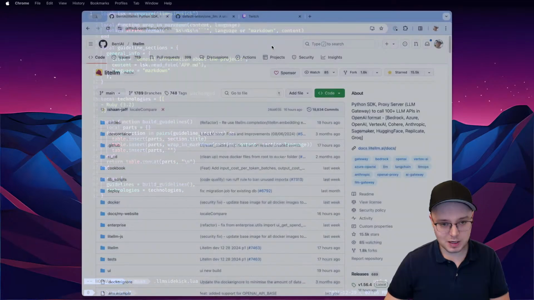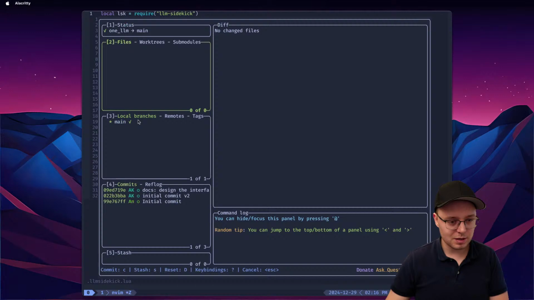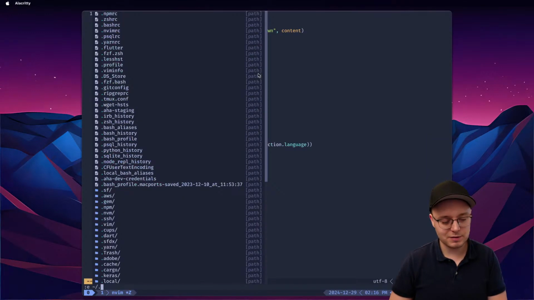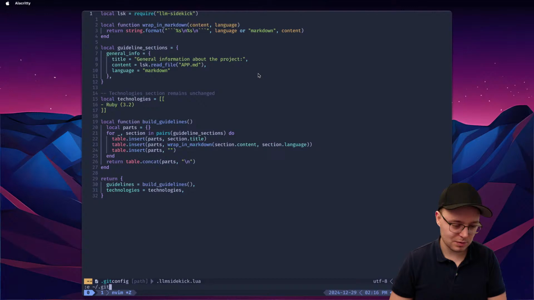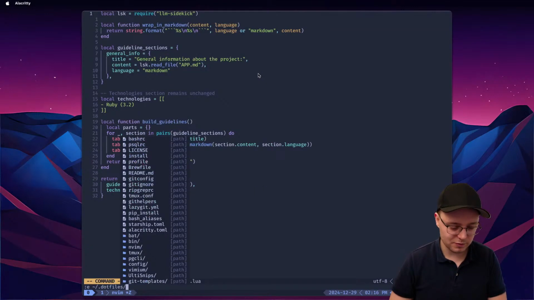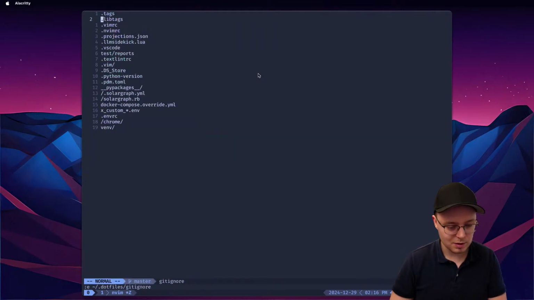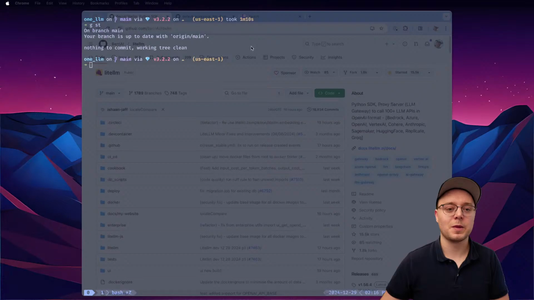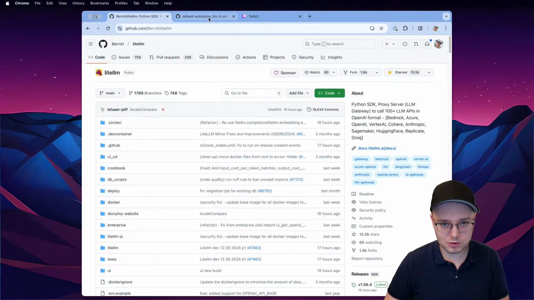So that's done. And you see that it's not in the git commit because I added it to my global git ignore. So I have a global git ignore in my dot files, and I think I have it. Yeah, LLM sidekick here. I have a bunch of files here, so that I don't have to add it to every project. It's just tedious. Okay, at this point we're good to start.